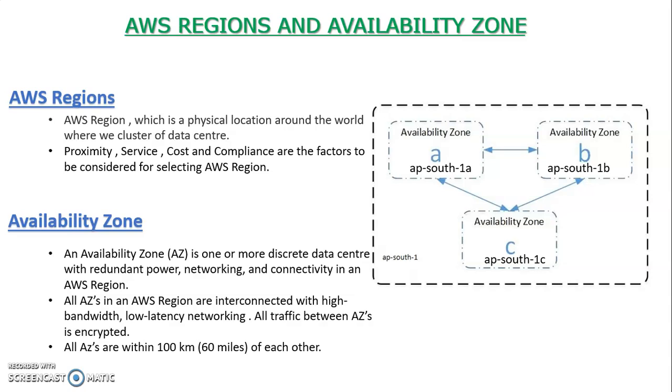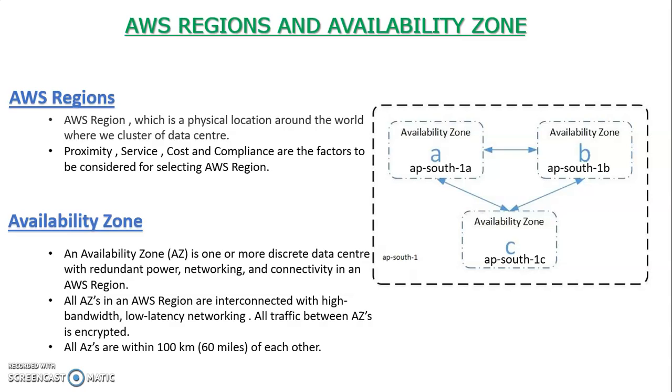There are a lot of factors. First is proximity. If you have a customer in the US and you deploy your solution in Australia, it's not going to work; they will feel latency. So you should deploy your infrastructure very close to the customer.